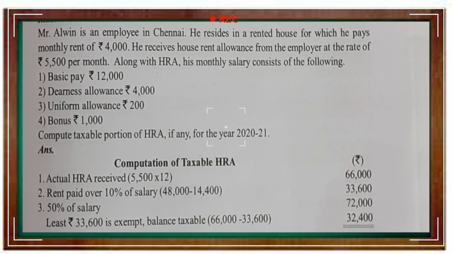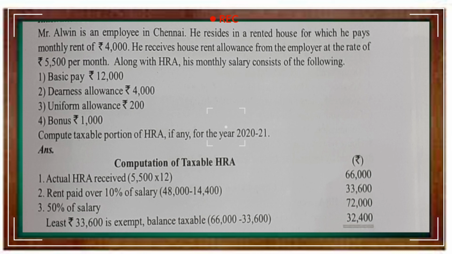Okay, third rule is rent paid minus 10% of salary. So what is the rent? In the question it is given that he resides in a rented house for which he pays monthly rent of rupees 4,000. So annual rent is 4,000 into 12, that is 48,000. Rent paid 48,000 minus 10% of salary. So 10% of 1,44,000 is 14,400. So the amount is 33,600.